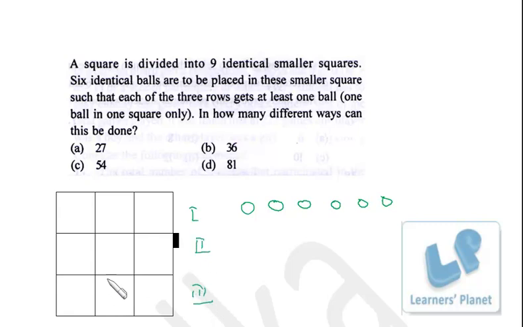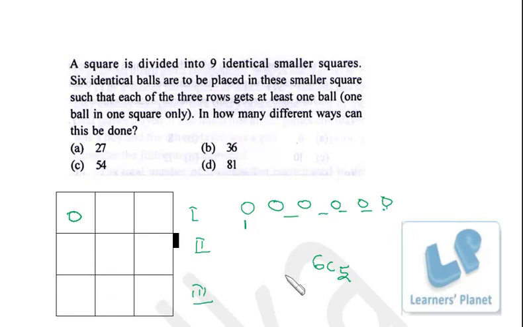First of all, I pick up 1 ball and I place it over here. Now 1 ball I have placed, and I'm left with 5 balls, right? Now these 5 balls I arrange in these 6 places. So from these 6 places I choose 5. These are 6 places, but we have just 5 balls.